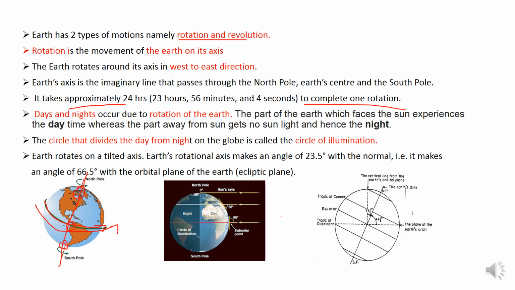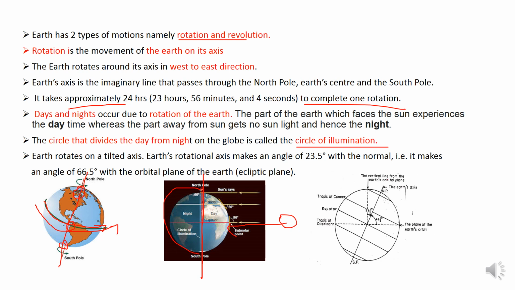The part of the Earth which faces the Sun experiences the daytime, whereas the part away from the Sun gets no sunlight and hence the night. And the circle that divides the day from the night on the globe is called circle of illumination.